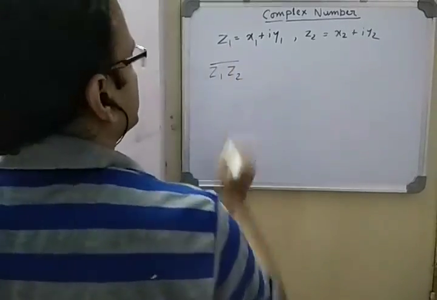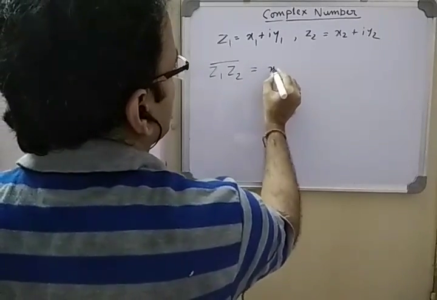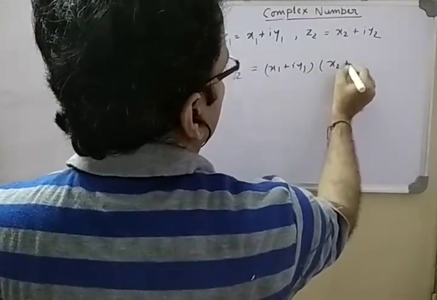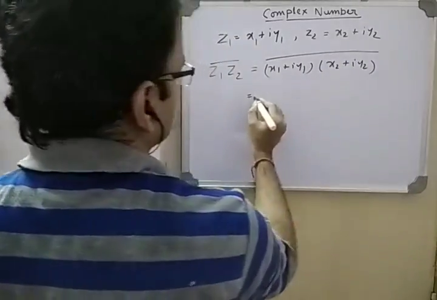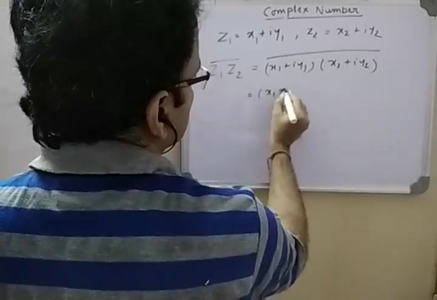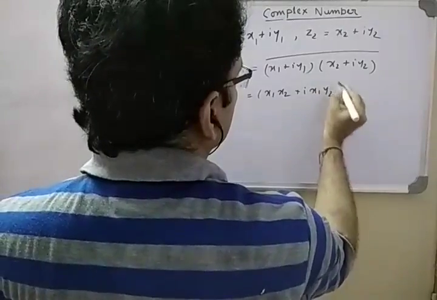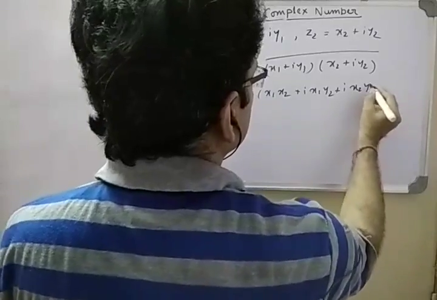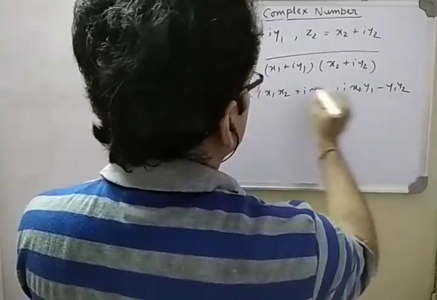Now when we take the bar of a multiplied value, what does it become? x1 plus iy1 into x2 plus iy2, and take the bar of this. So let's simplify this. x1 x2 plus i into x1 y2 plus i into x2 y1, multiply i square y1 y2, that means minus y1 y2.